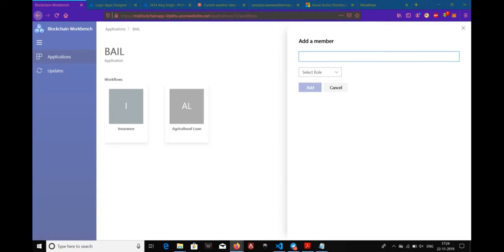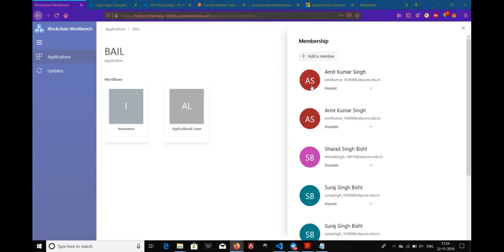So here, as administrator, I can assign various roles to various stakeholders to the application. For example, here are various roles. There's farmer, insurer, administrator, that is me, and investor, and weather API. So a recent request has been made by Anuj, and I'll assign farmer role to him. So as you can see, here is that request, and I'm assigning this role to Anuj, and he is added to my application as a farmer.